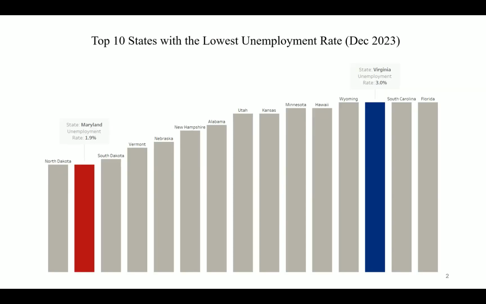So when asked a question as vague as how do you boost the workforce, most people would immediately turn to states' unemployment rates. In this graph, you can see that states such as Maryland lead the charge with an astonishingly low rate of 1.9%, while states such as Virginia lag with rates of 3%. Now, if unemployment was all there was to consider, Virginia should strive to be like its neighbor Maryland.